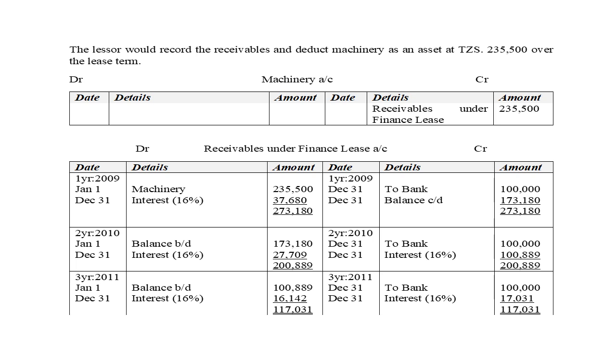And at the lessor also, it will be shown as a liability. So the machine will be deducted, and that being shown as receivables. So we will credit the machinery account and debit receivables of 335,000. Again, we charge interest of 37,600, which is 16%. So the balance we receive cash in the bank, and the balance we carry down.